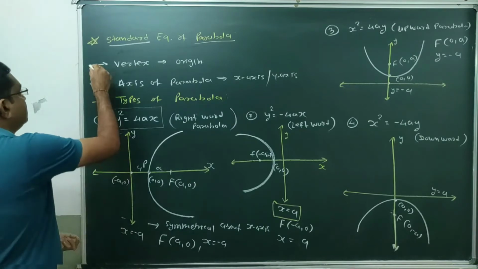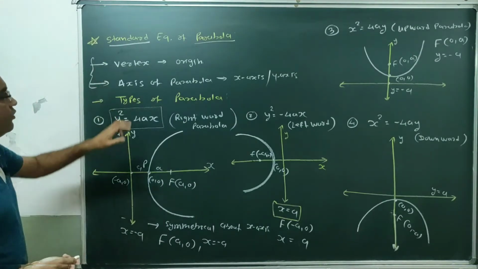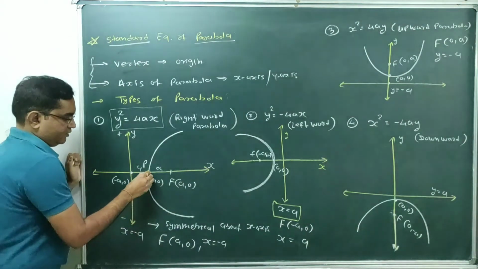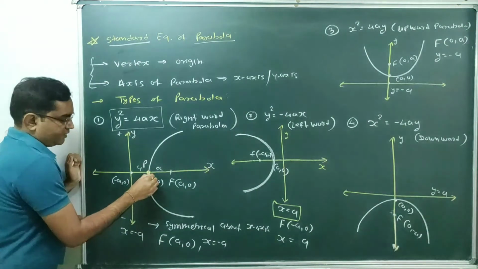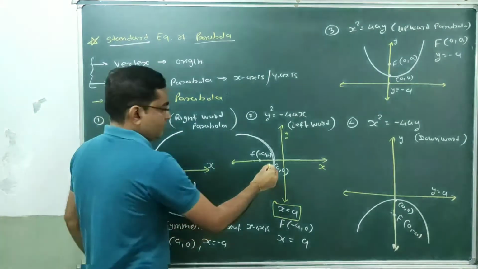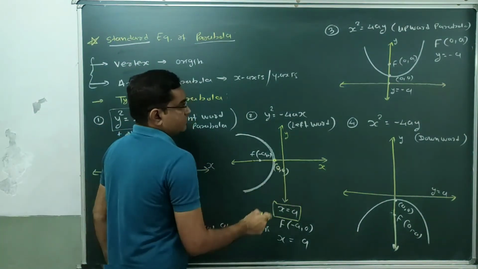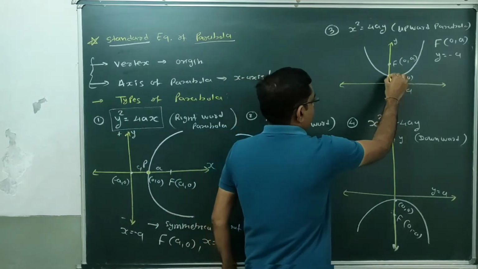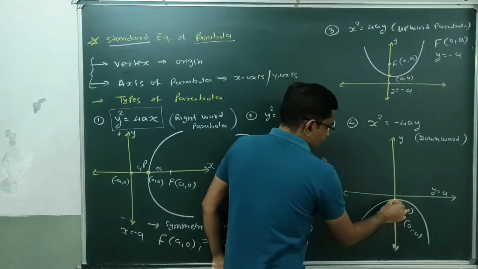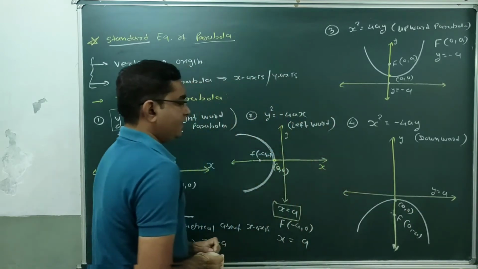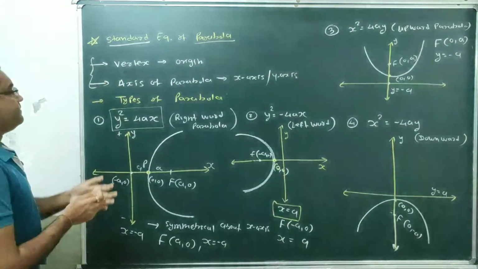Two conditions for the standard parabola. We have to take vertex at origin. This is the vertex. So coordinates of this vertex are 0, 0. For this case, this is vertex. Coordinates of this vertex are 0, 0. For this case, this is vertex. Coordinates are 0, 0. For this case, vertex is 0, 0. Then this is vertex. So vertex always lies on origin.